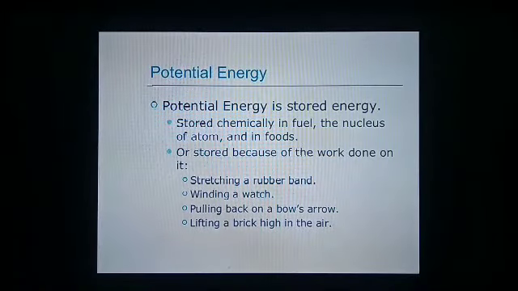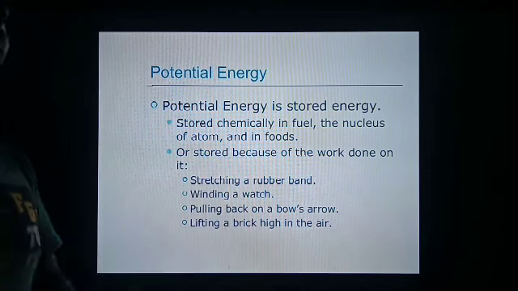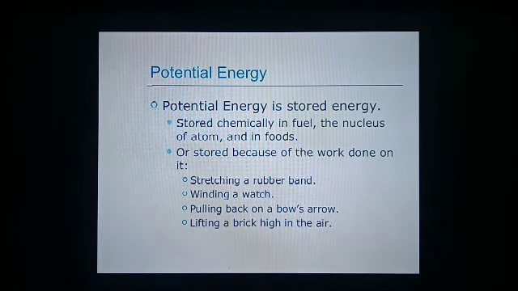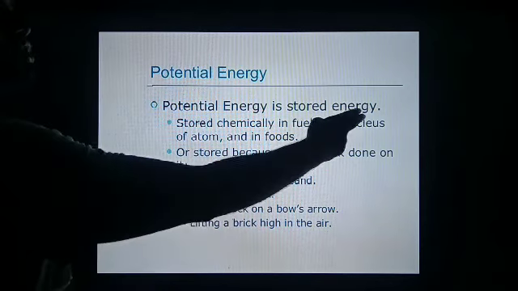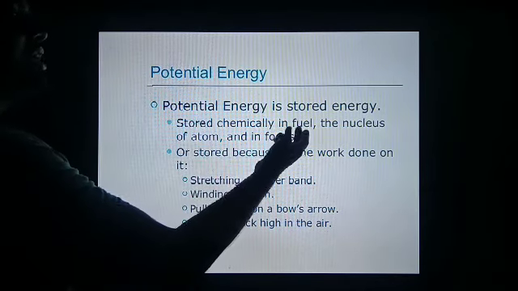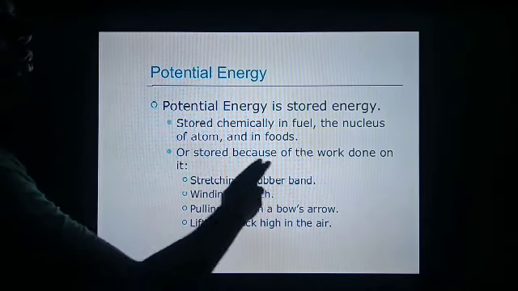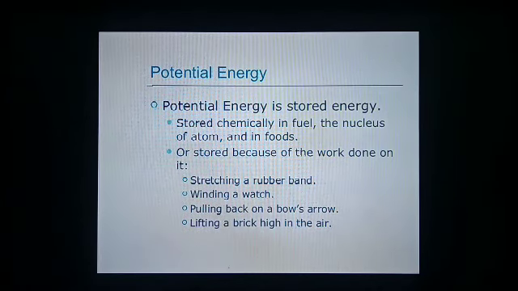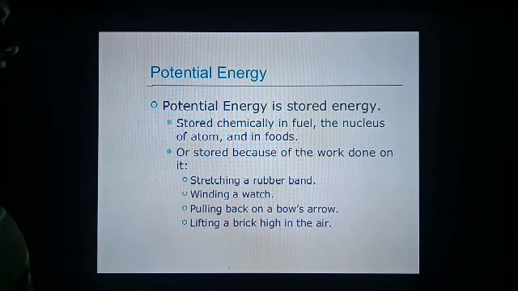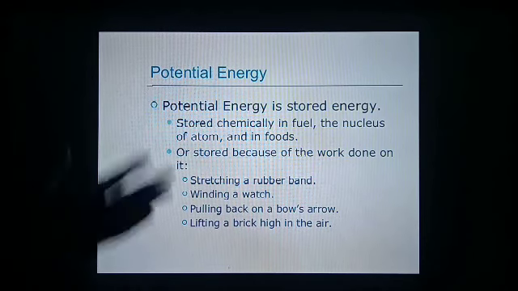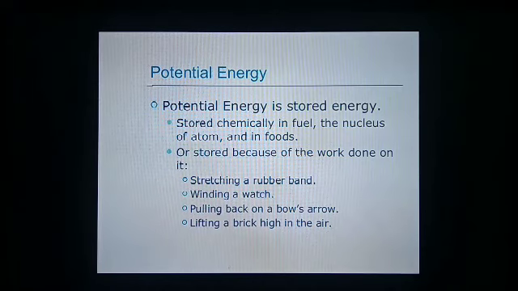Now, potential energy. The energy possessed by a body due to its position from the free surface of the earth is known as potential energy. Potential energy is stored energy: stored chemical energy in fuel, in the nucleus of an atom and in food, or stored because of work done on it, like stretching a rubber band, winding a watch, pulling back a bow's arrow, lifting a brick high in the air. These are all forms of potential energy.